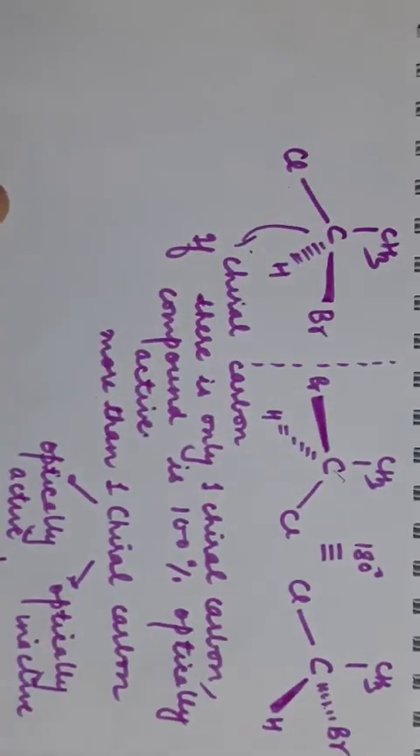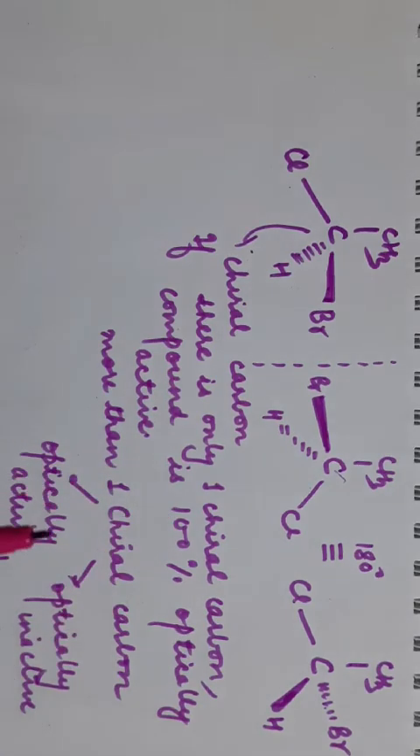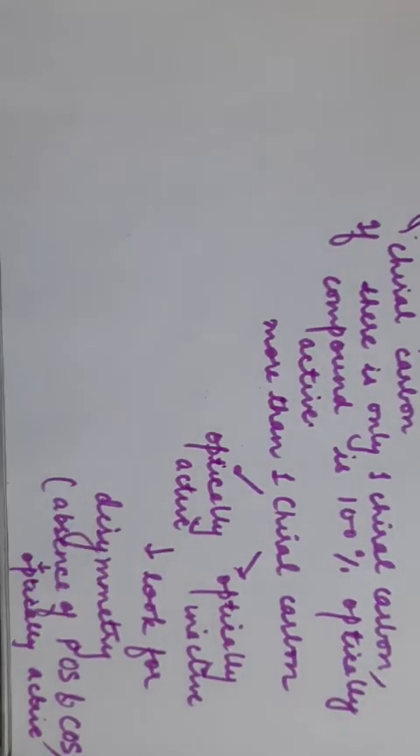Again, I will explain this. If there is only one chiral carbon, it will be 100% optically active. If there is more than one chiral carbon, it may be optically active, it may be optically inactive. Then you have to look for disymmetry. Disymmetry means absence of POS and COS, plane of symmetry and center of symmetry. If these are absent, then the compound will be optically active. If either POS or COS or both are present, then it will not be disymmetric, it will not be a chiral object, and it will be optically inactive. This much is clear, I hope.